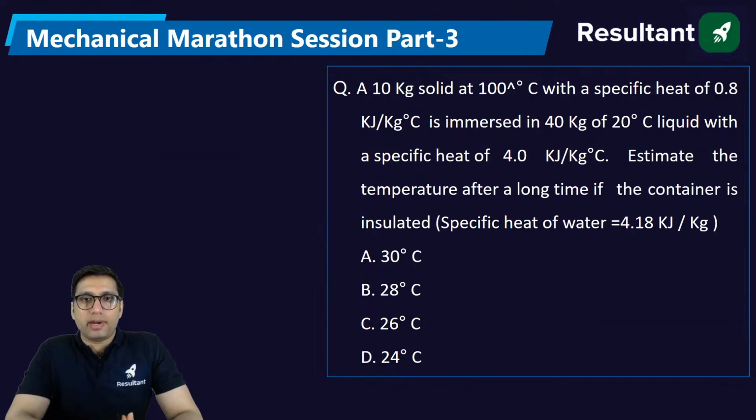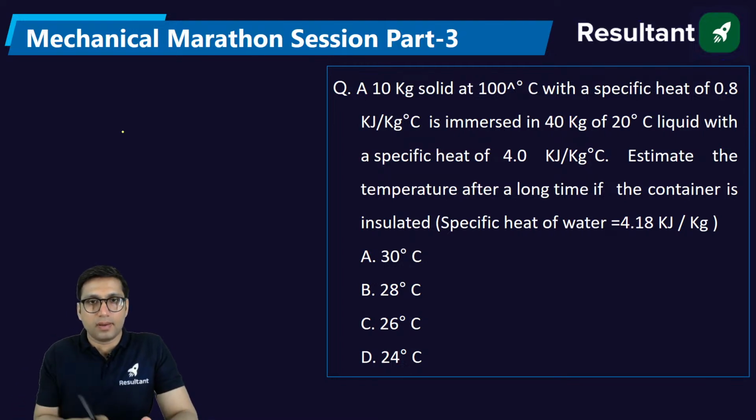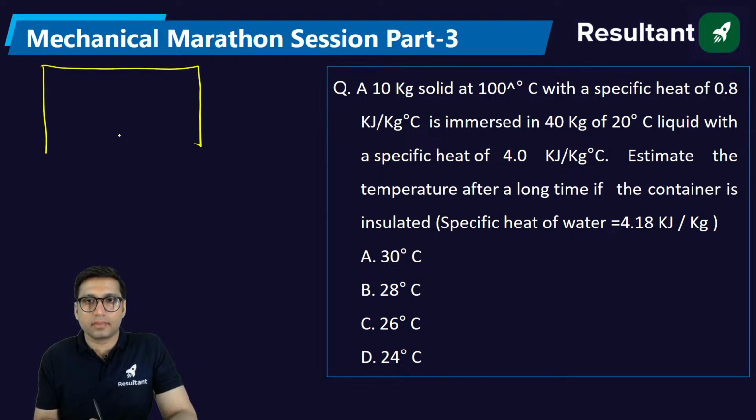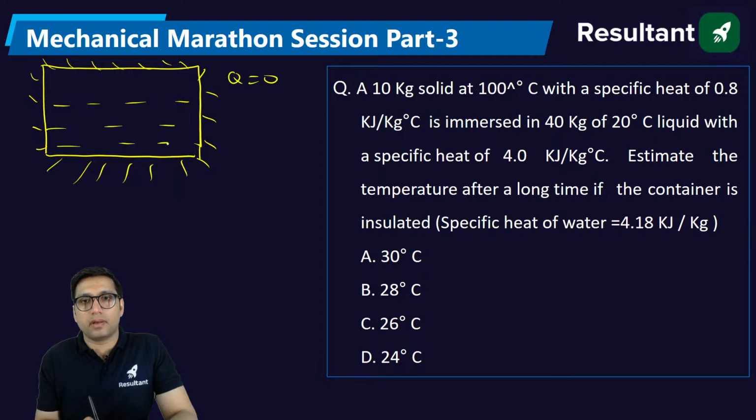A 10 kg solid at 100 degrees Celsius with a specific heat of 0.8 is immersed in 40 kg of 20 degrees Celsius liquid with a specific heat of 4. Estimate the temperature after a long time if the container is insulated. So actually what is being given in this question is that there is an insulated tank, and in that tank there is some liquid, and in that liquid there is some solid.